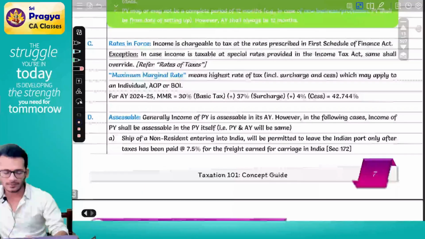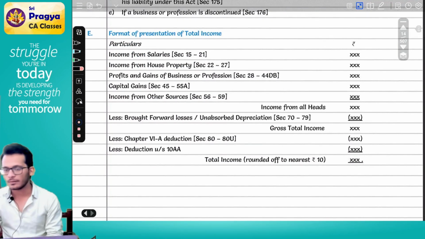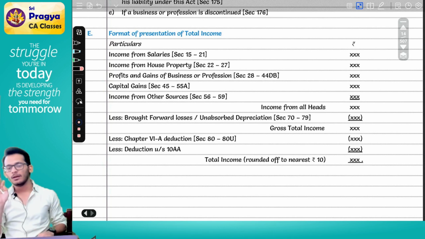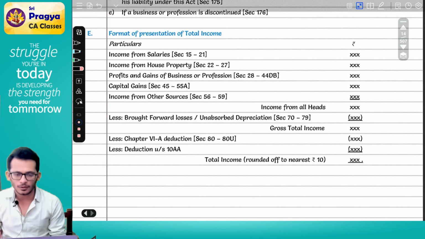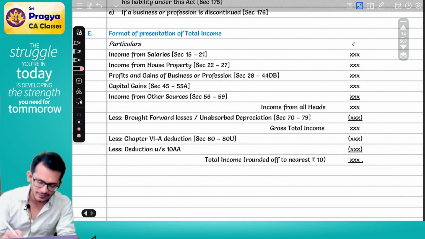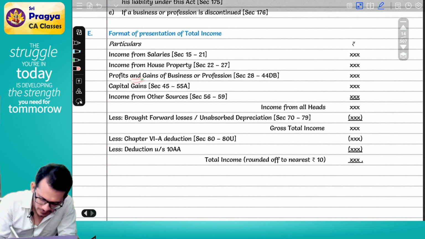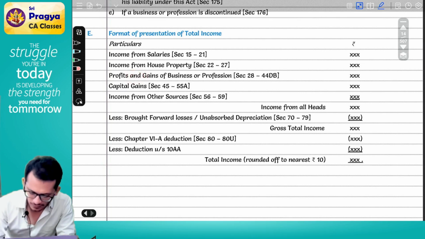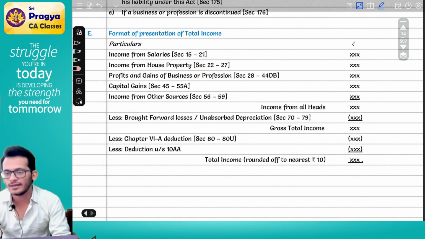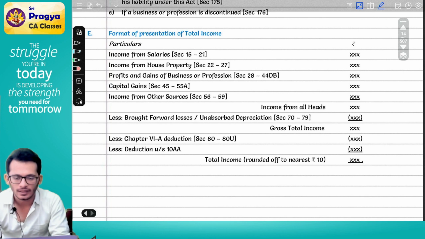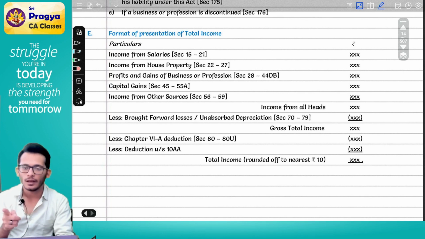Yes. Now to elaborate a little further, total income, like I told you, is defined by 5 heads of income. What are the 5 heads of income, Rahul? It is income from salaries, income from house property, profits and gains of business or profession. I want you to pay special focus on these items. It is profits and gains, business or profession. Be very careful about where the 'and' is and where the 'or' is. It is not profits or gains, it is profits and gains. It's not business and profession, it is business or profession.